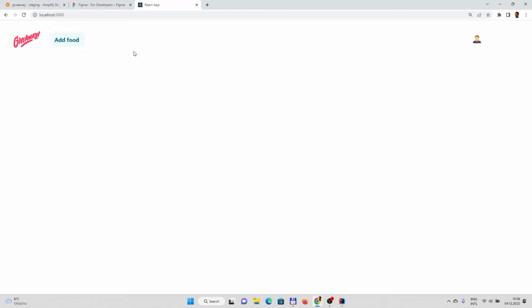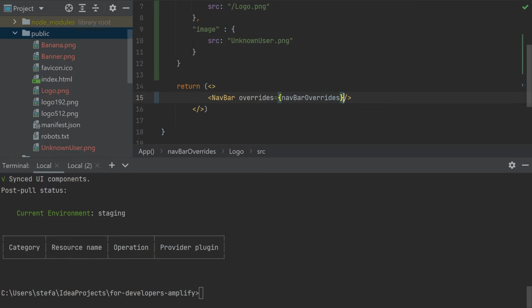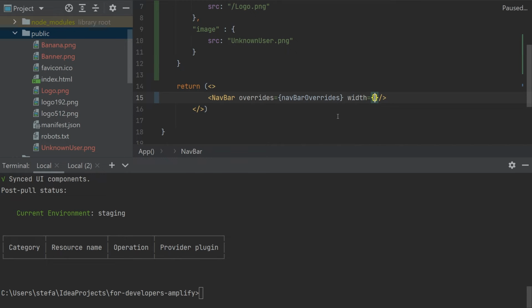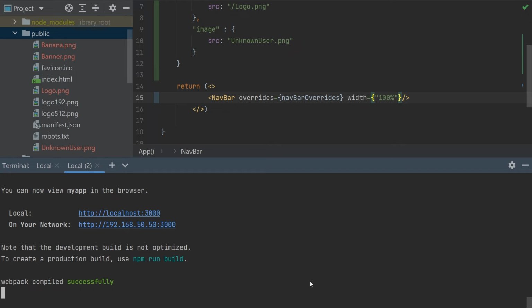So this is the header, but it doesn't have the proper width. So how to fix it is, we can specify the width here. And we can use 100%. Let's see if that helps. Yeah. Kind of, it looks better.